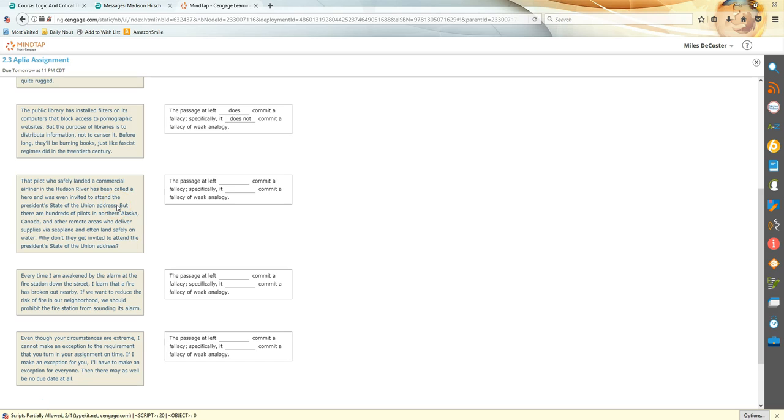The pilot who safely landed a commercial airliner got invited to the White House, but there's this other group of people who land on the water all the time that didn't get invited. What's up with that? That's fallacious, and it does commit this fallacy because there are strong disanalogies between what that pilot who landed a commercial plane with all those people on the river did compared to what the people landing planes that are meant to land on the water do pretty regularly. And as such, not a strong analogy.